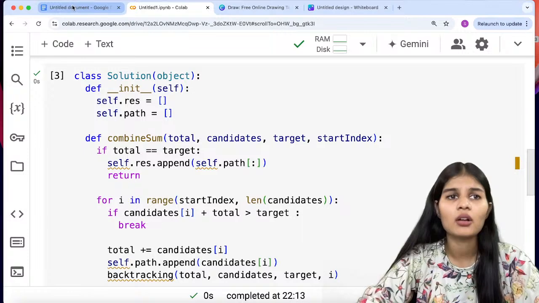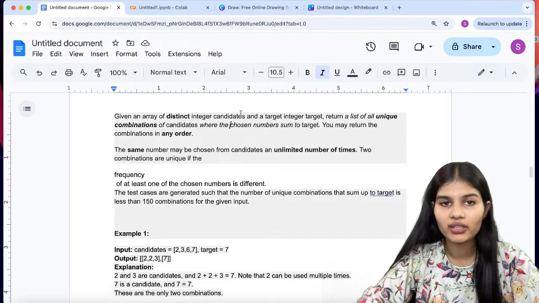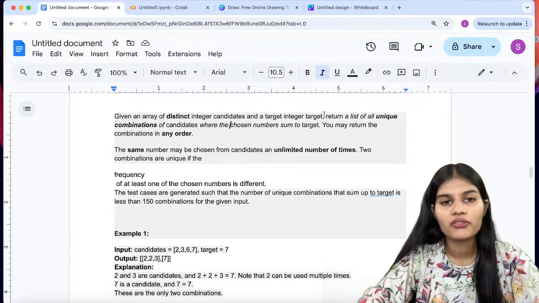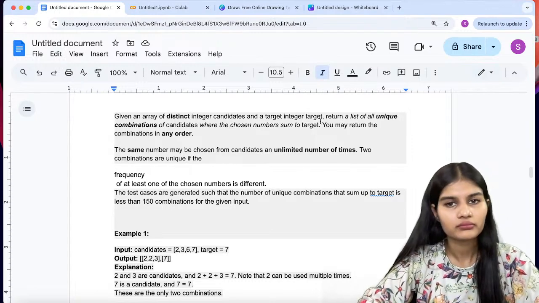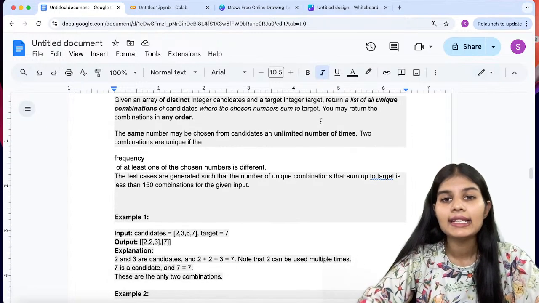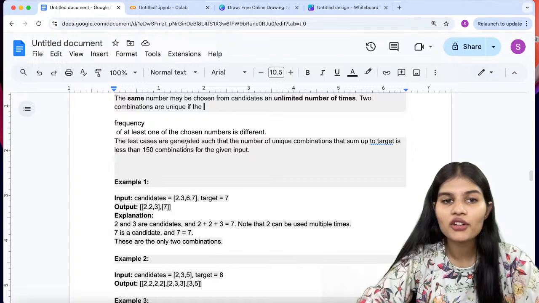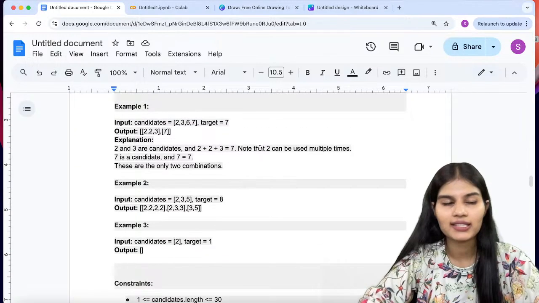Fine. Now, my question again, I'll read it. My question was that we are having an array of distinct integer candidates and a target integer target. Fine. You have to return a list of all unique combinations of candidates where the chosen numbers sum to target. Fine. You may return the combinations in any order. Okay. Now, the same number may be chosen from candidates an unlimited number of times. So, two combinations are unique if the frequency of at least one of the chosen numbers is different. The test cases are generated such that the number of unique combinations is less than 150 at most.